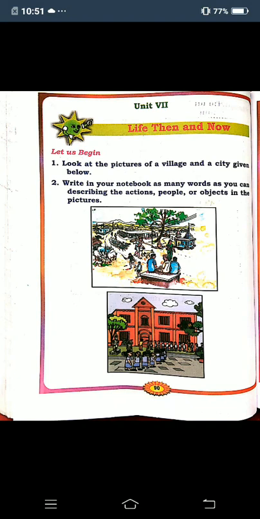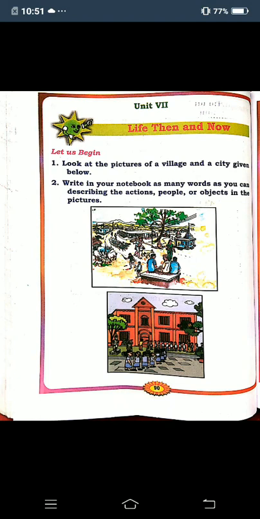Here on page 90, they are given some pictures. This is a picture of a village and a city. The first picture is of the village and the second picture is of the city. So many action words, people and objects are there. You can write in your notebook, so what are they?